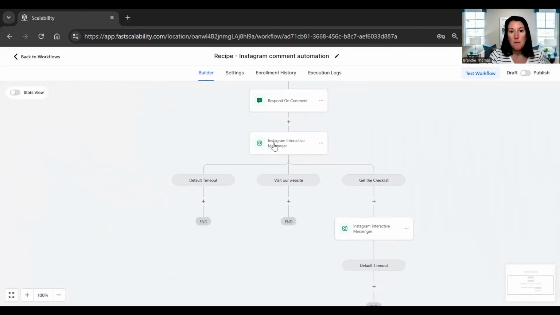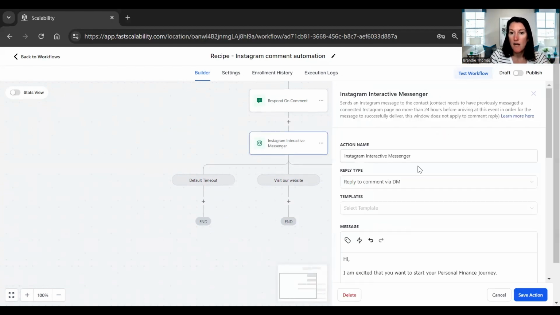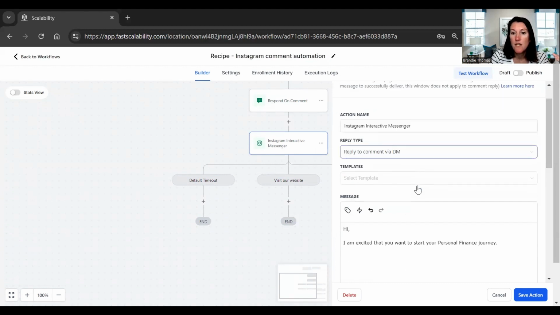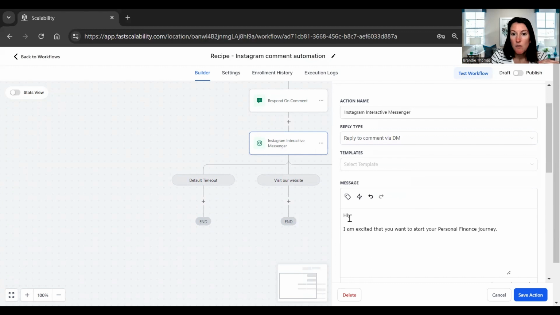And then this next part, this is where you really need to understand what is your pipeline, what are the next steps in your sales pipeline, what do you want to happen next? So this is where the interactive message comes in. So they're going to reply to the comment via DM. So you can be like, hey, I'm so excited you want to start learning more about scalability.